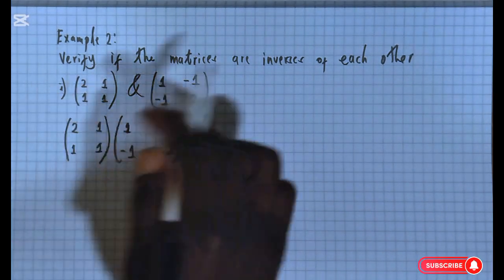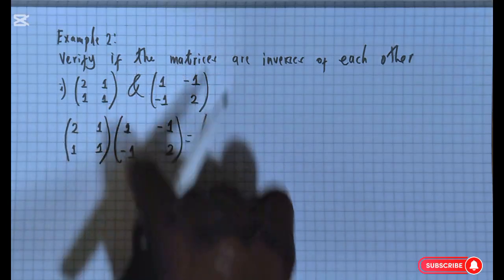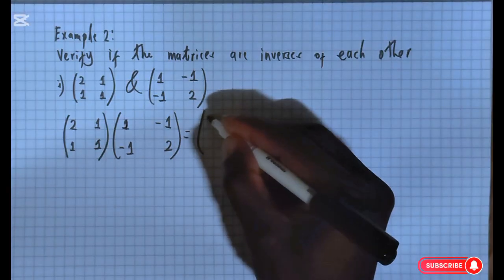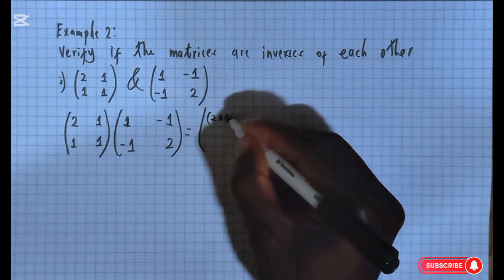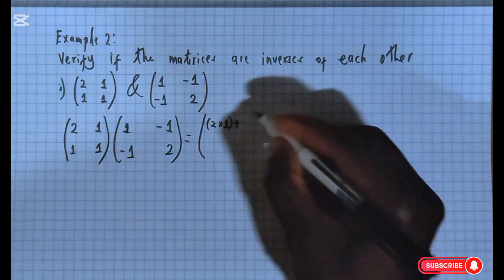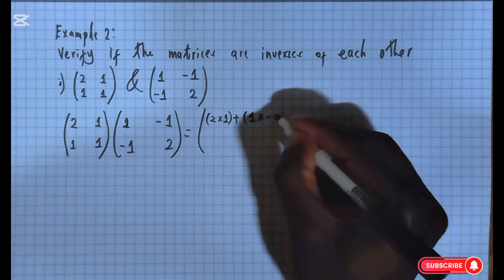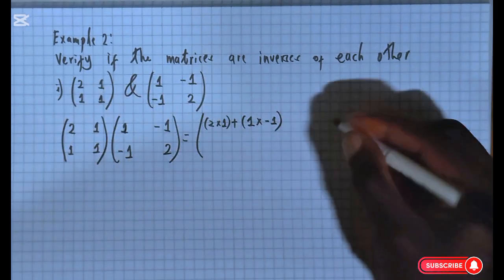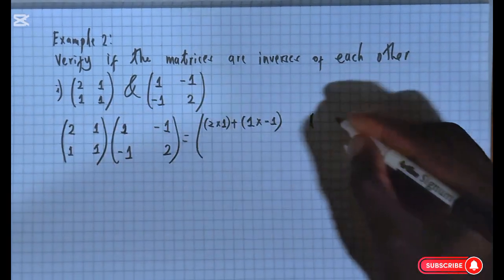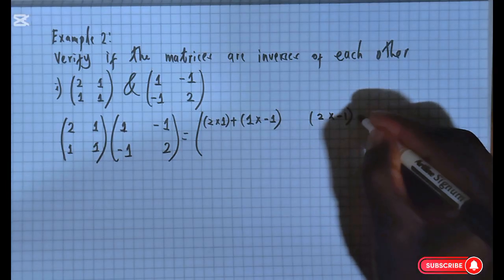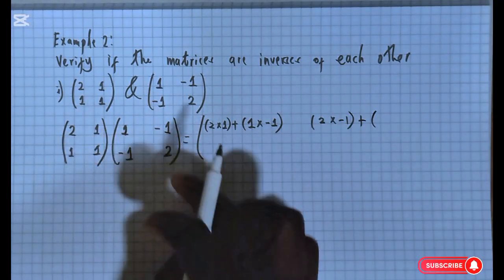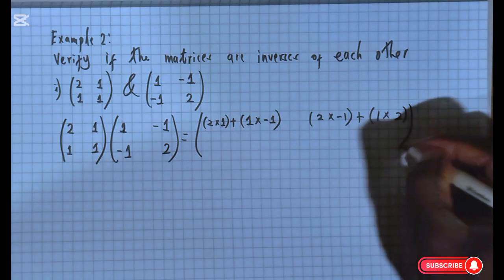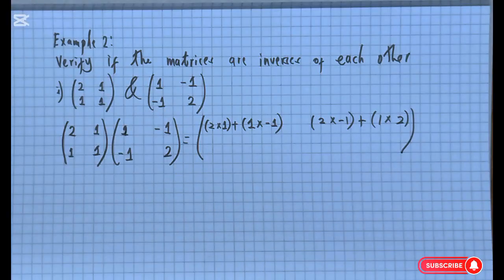It's going to be rows multiplying columns. So row 1, column 1, row 1, column 2. For row 1, column 1, we're going to get 2 times 1, plus 1 times negative 1. For row 1, column 2, we are going to get 2 times negative 1, plus 1 times 2. Awesome.